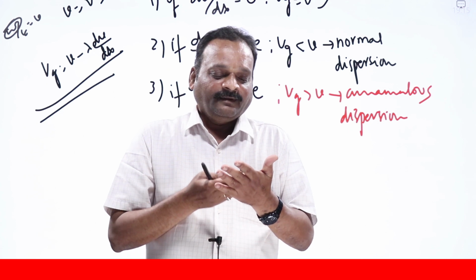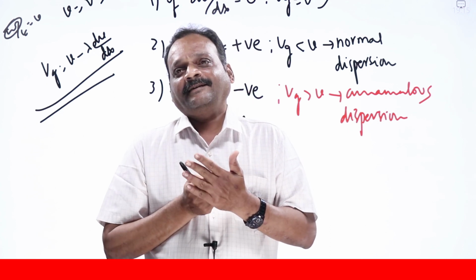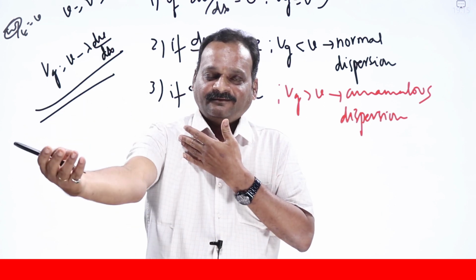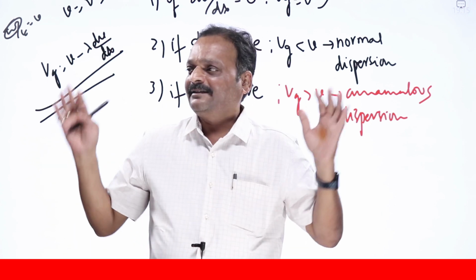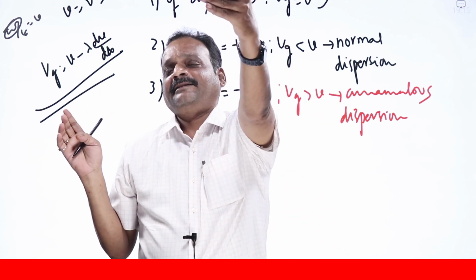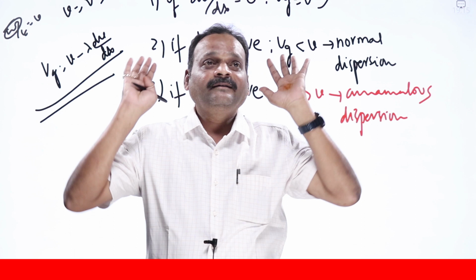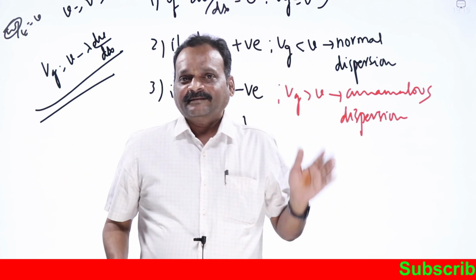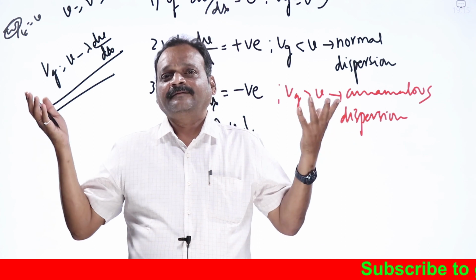Now look at sound. My voice is of one frequency, another person's voice is of another frequency. If 101 people are talking in a room, and a person is standing say 100 meters away from this group, and listens to all these sound waves simultaneously, different people have different frequencies.